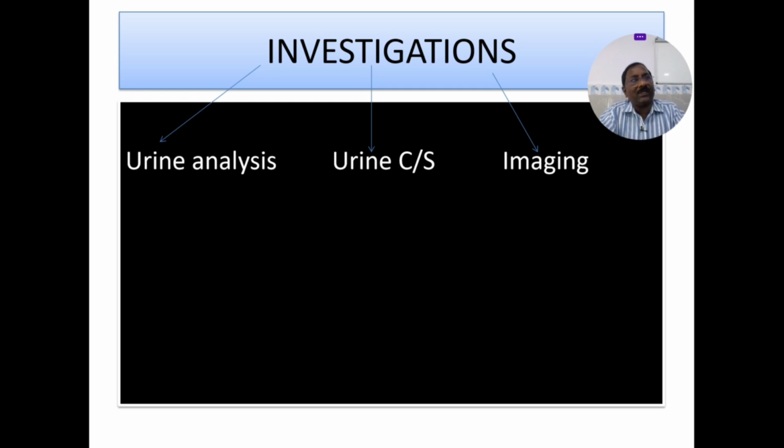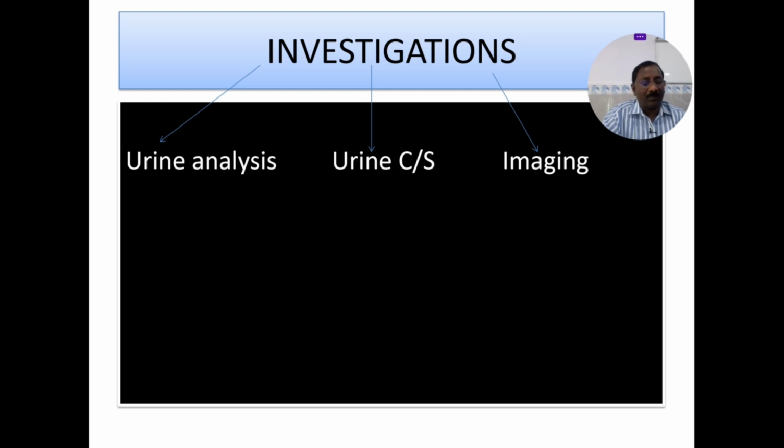The only investigation which is very important in urinary tract infection is your urine analysis. How many bacteria are there? What about the WBC? What about the nitrite? These are very important. What about the pH of the urine, osmolality of the urine, or any casts, or any immature cells? These are very important in urine analysis. Within urine analysis, you can identify most of the cases of urinary tract infections.